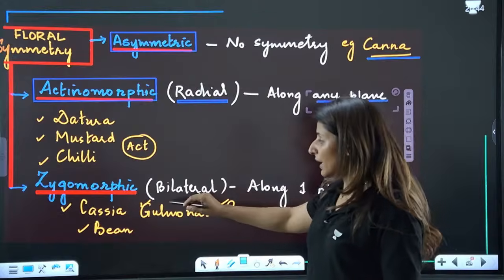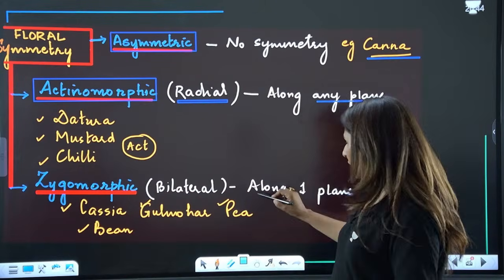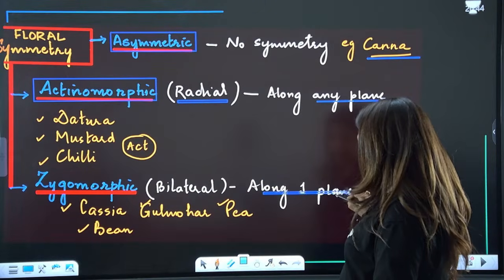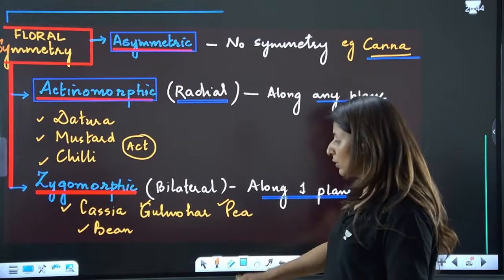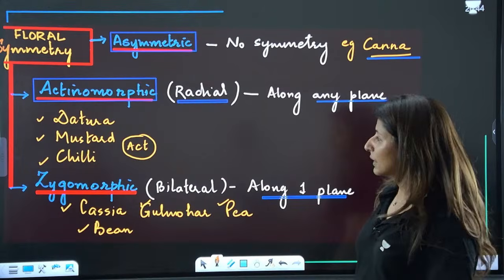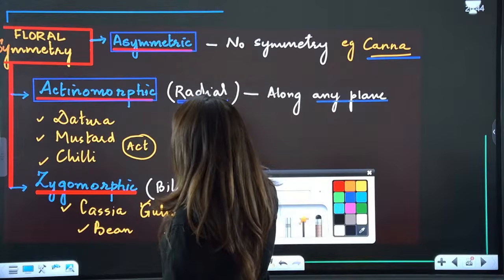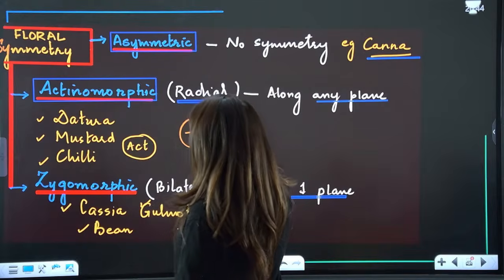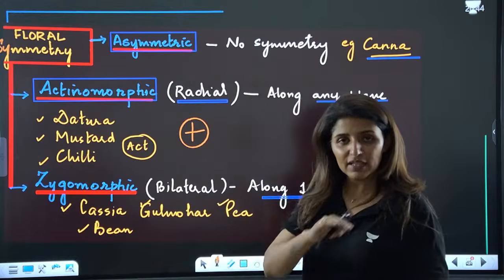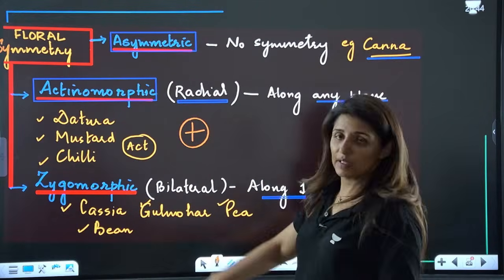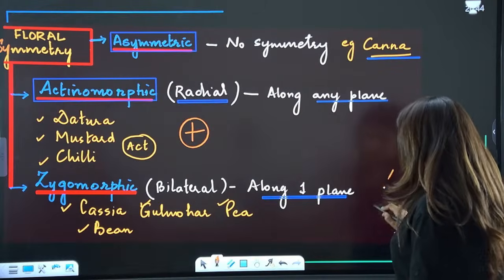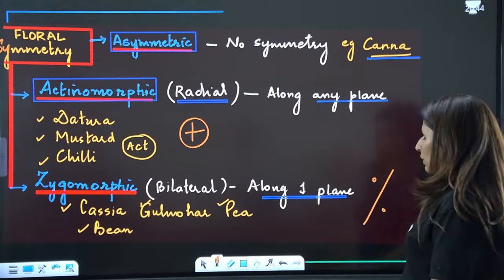And then bilateral, also known as zygomorphic: along only one plane, they will be divided into two equal halves. Is that clear? We symbolize this as any plane. Plus means either you cut it like this or like this, in any plane. And zygomorphic, only in one plane there will be two equal halves.